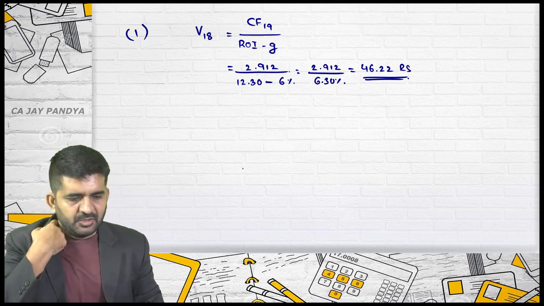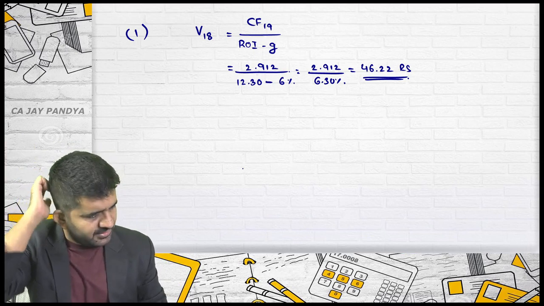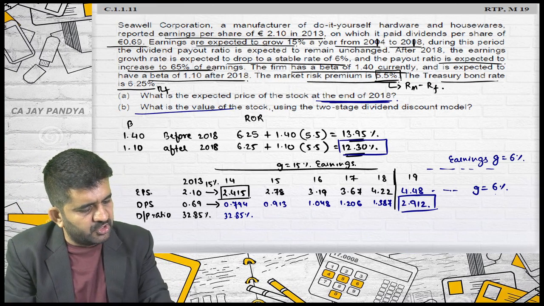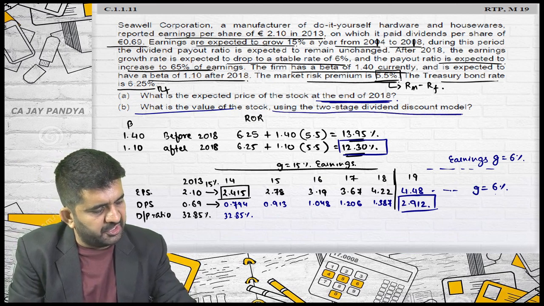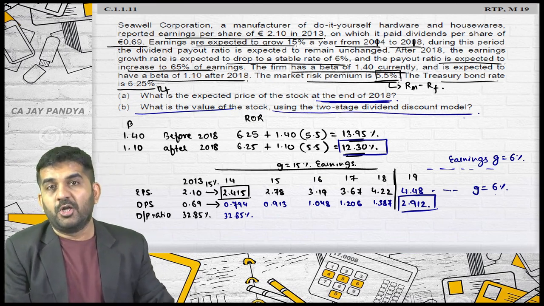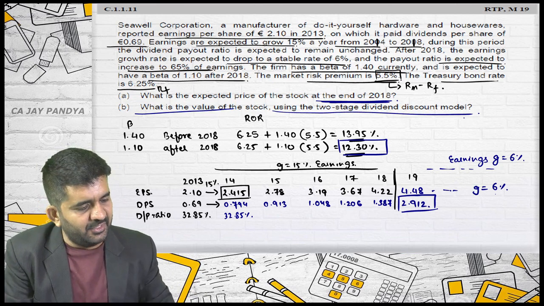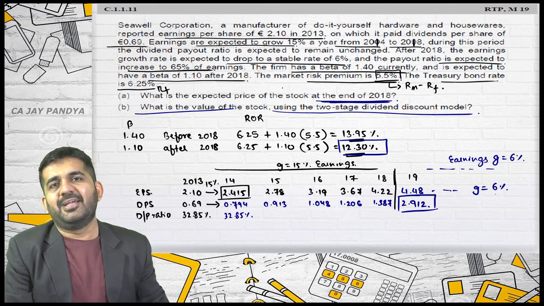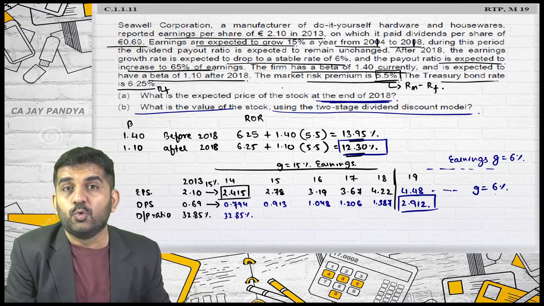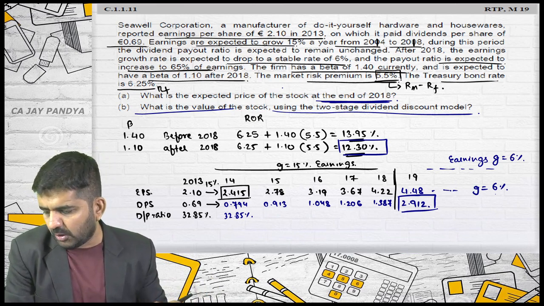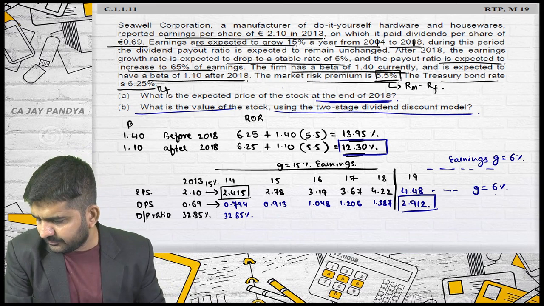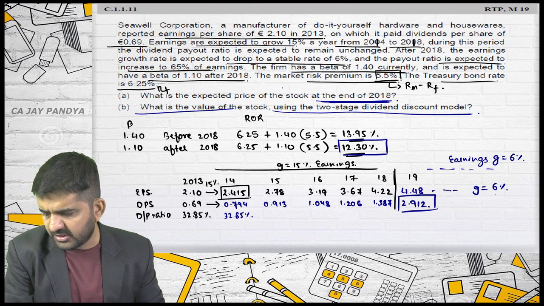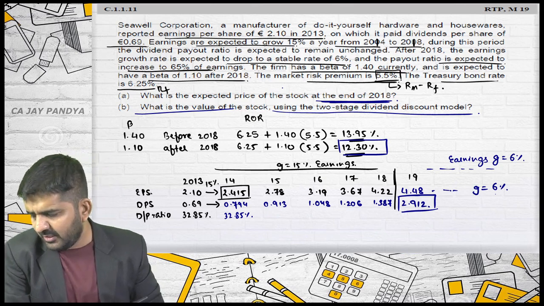Now, in the second question, they are asking what is the value of the stock using the two-stage dividend discount model. That means they are asking for the value at the end of 2013, that is, the value today.